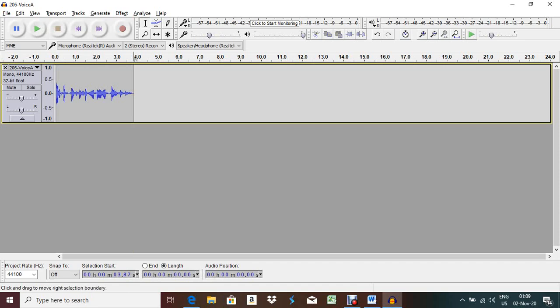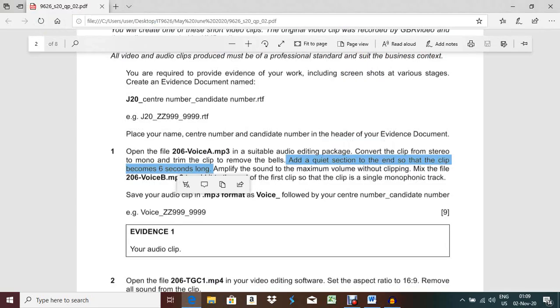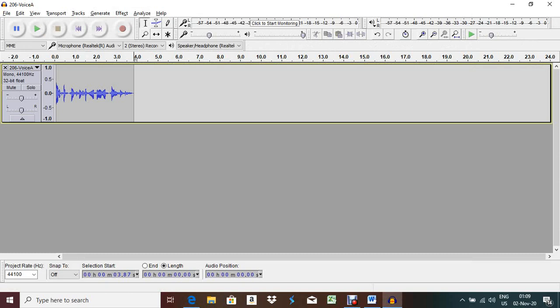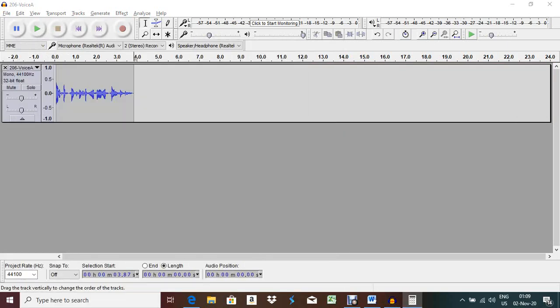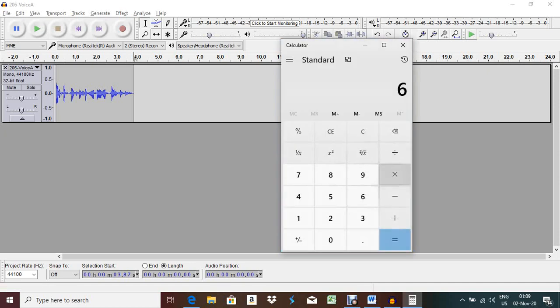You have to add a quiet section, then it will be 6 seconds long. So for 6 seconds, how many seconds are needed? Now you have 3.8 seconds. You can check this one by calculator. 6 minus 3.87, so you need 2.13 seconds.